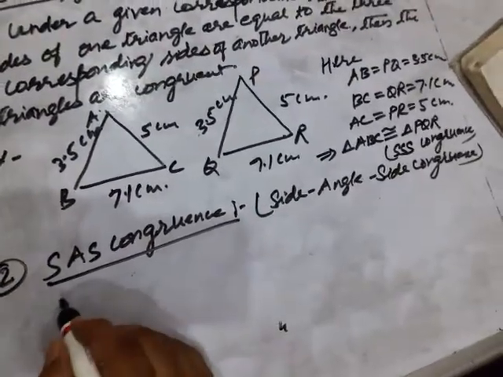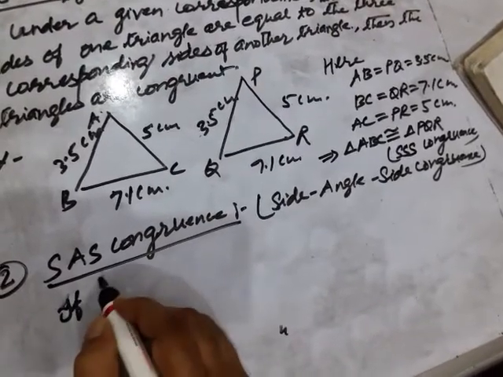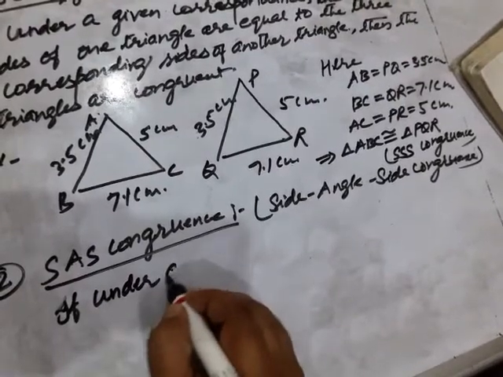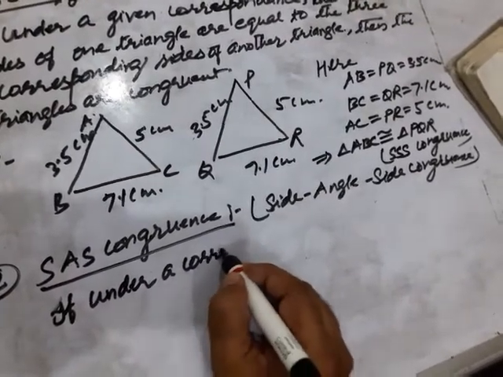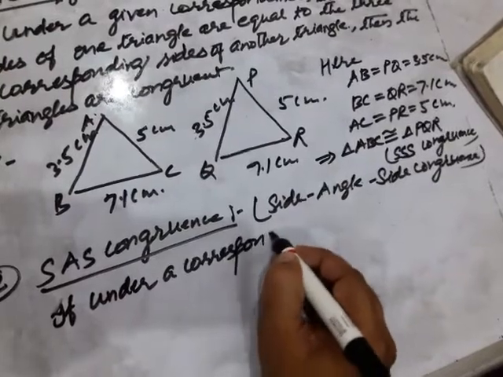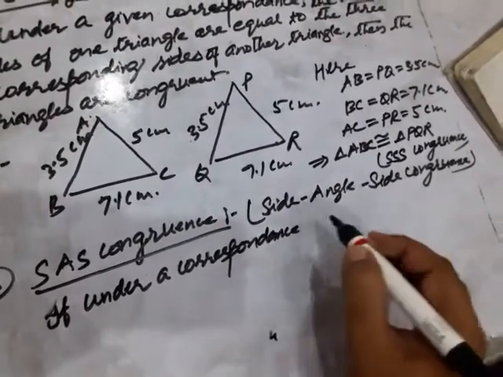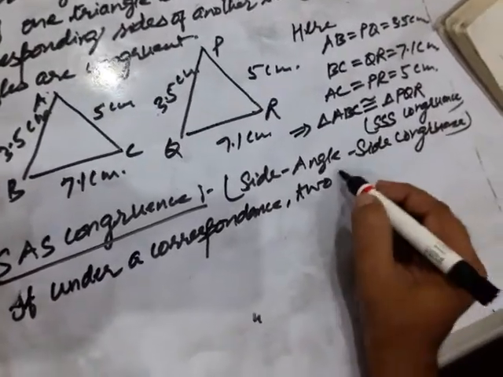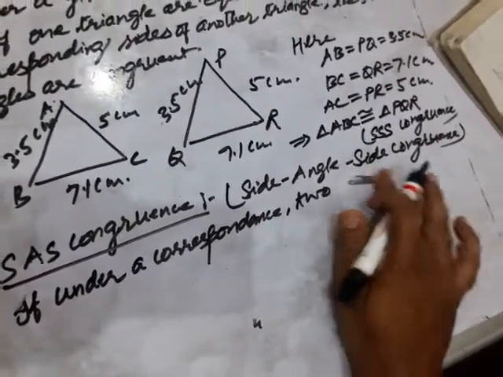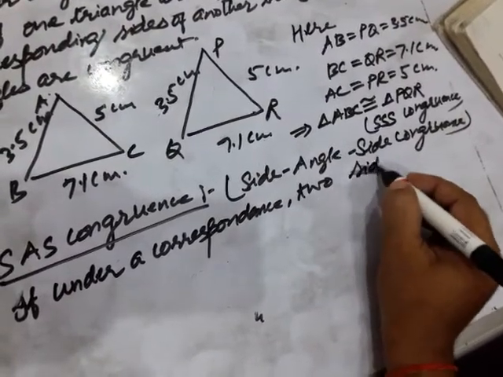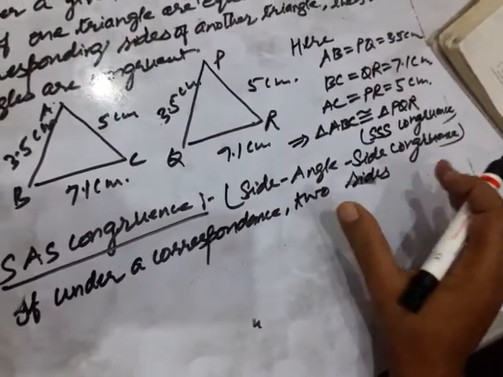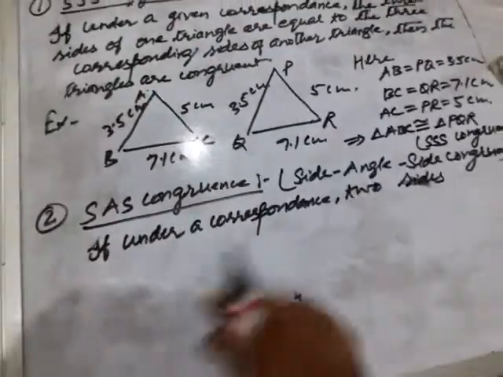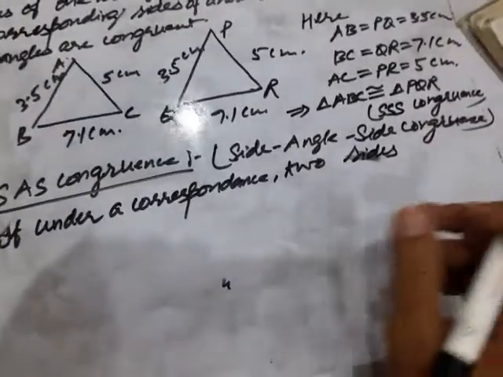Write down here, if under a correspondence two sides and included angle. Included angle means the angle between these two sides. Included angle means, children, the angle included between these two sides.